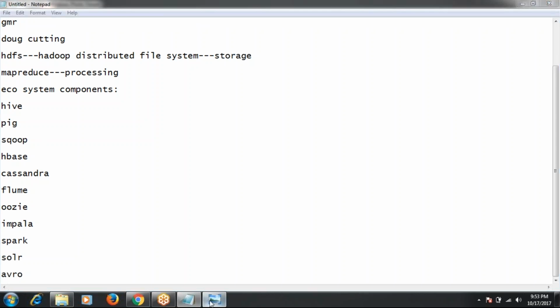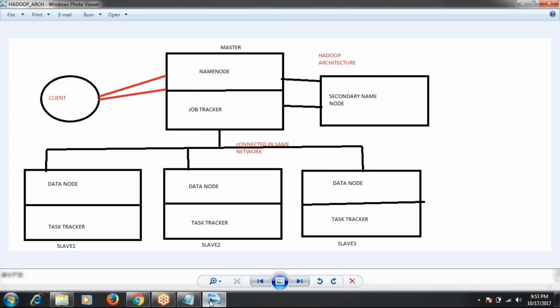This is the cluster. Whenever we put data into the Hadoop cluster, the data is received by the master machine, and the master machine divides this data into small blocks. Now it will distribute those blocks to multiple slaves.